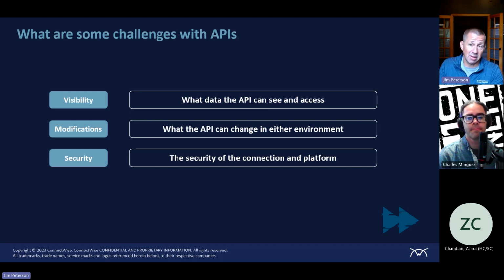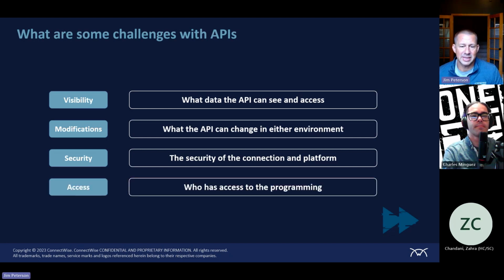Because if I got in the middle of that API, just like with social engineering, if I get in the middle of the attack, I can see everything. So we want to make sure that nobody can ever get in the middle of our API calls. That would be very dangerous. And again, they would be able to capture all that information and change it. And that last piece is access.